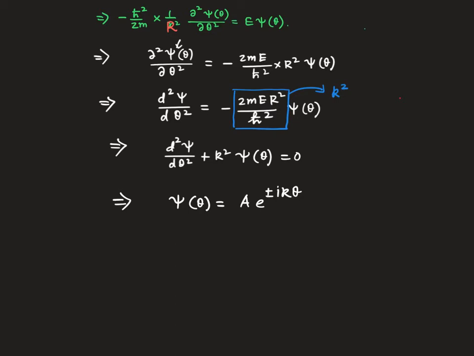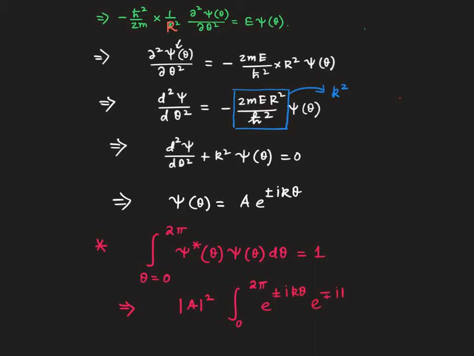Let us normalize it. So the normalization condition should be integration theta equals 0 to 2 pi psi star theta psi theta d theta equals 1. That implies mod A square integration 0 to 2 pi e to the power plus or minus i k theta e to the power minus or plus i k theta d theta equals 1.